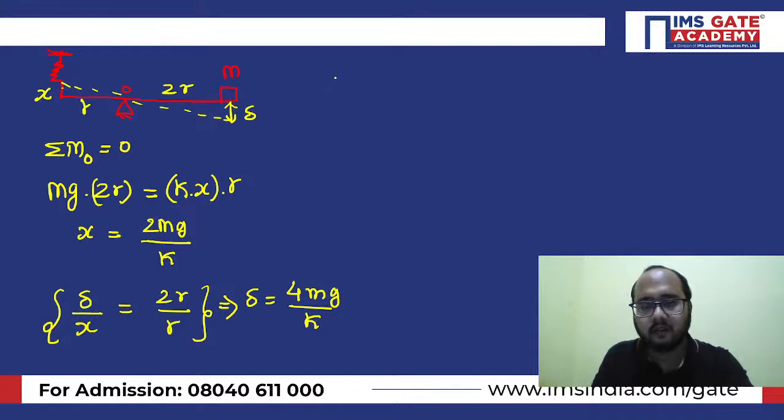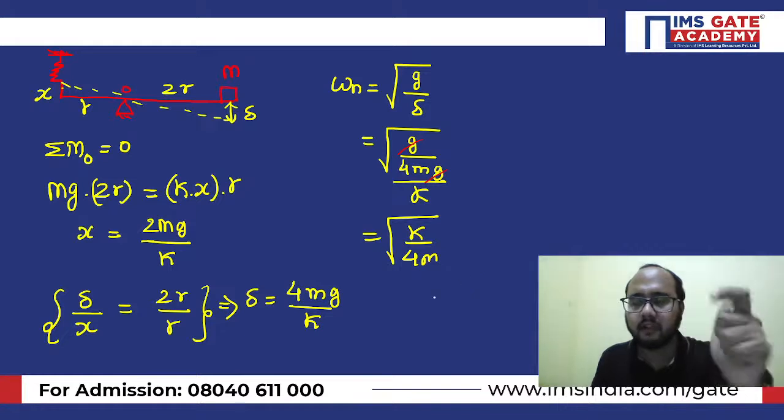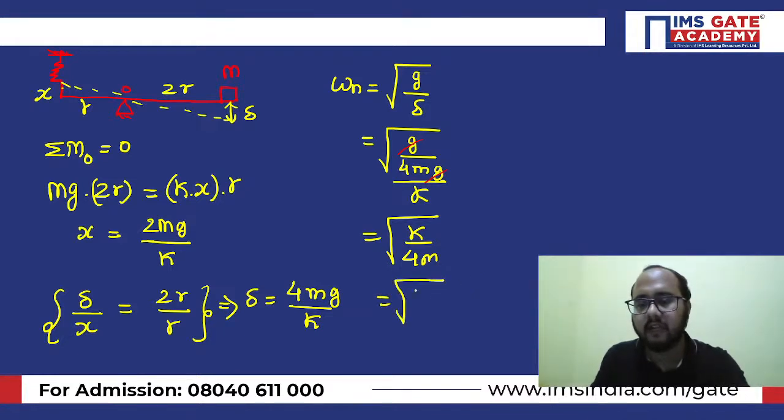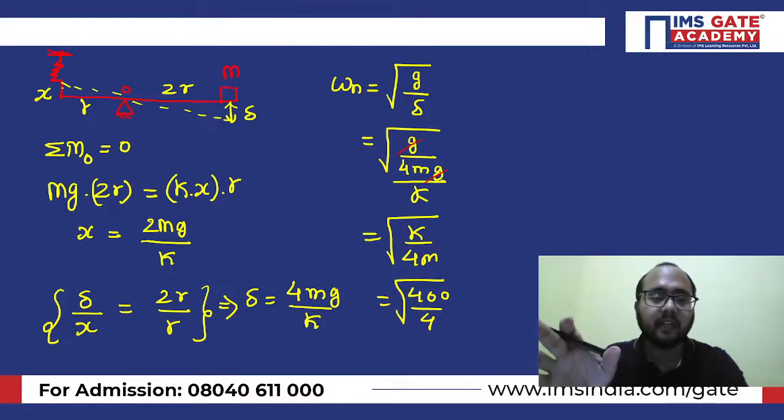Now understand the formula we are having: under root g by delta. See, g will be there, and delta is 4mg divided by k. Again g will be cancelled out, and you will get under root k by 4m. Now you know the k value is 400 they have given, and the m value is 1. So ultimately you will get 400 divided by 4. Again the same answer you are getting. Is this clear to everybody?